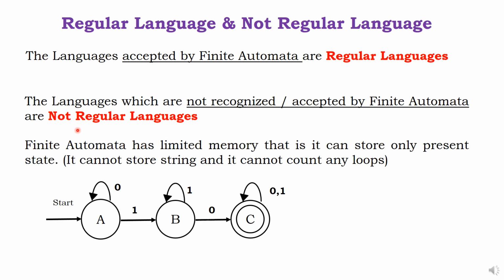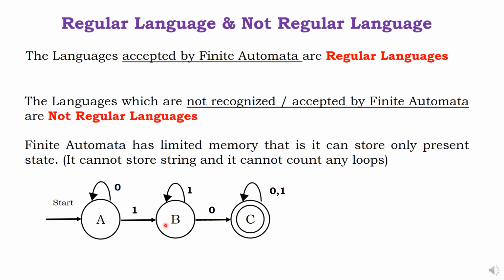Why is it so? A finite automata doesn't have a big memory. It has highly limited memory. What is that, sir? It can store only the present state. What does it mean? Assume that I am standing at state B. If I give 0, where will you go? I will go to C. I am in state B. If you give input 1, where will you go? Self loop. That much only I know. We call it limited memory.